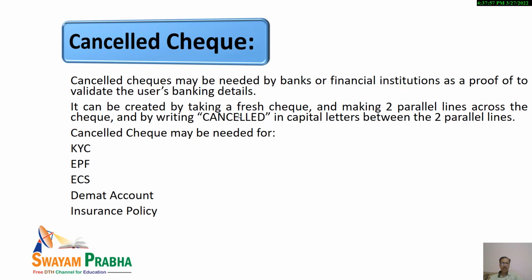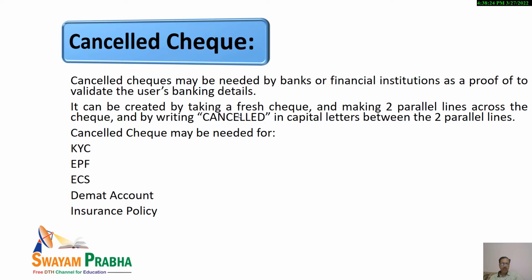Now, cancelled checks. Basically, what is a cancelled check? It is the same check, drawn from the checkbook only. But what is unique in this case is that you make two parallel lines across the check and write CANCELLED in capital letters between the two parallel lines. What is the purpose of issuing a cancelled check?